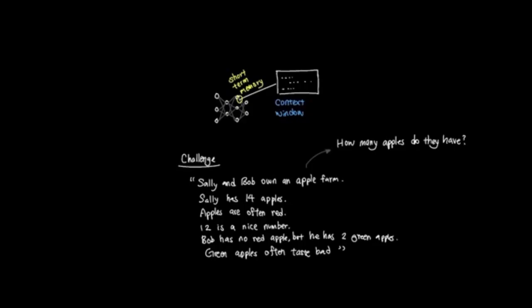This might require you to think about the problem a little bit to get to the final answer, which is 16. That's because the context here includes information that is completely irrelevant to the question, which is to count how many apples they have in total.